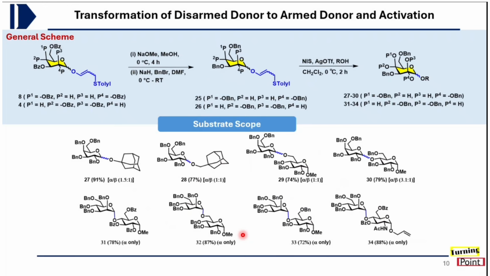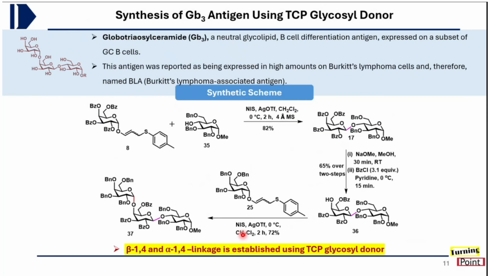Once we have done this, to show the robustness and stability of this TCP donor, we chose to synthesize this Gb3 antigen, which is one of the neutral glycolipids and B cell differentiation antigens, and is a biologically very important oligosaccharide to be used. So towards the synthesis of this Gb3 antigen, we started with this galactose TCP donor. It was coupled with this acceptor 35. It led to the formation of disaccharide 17.